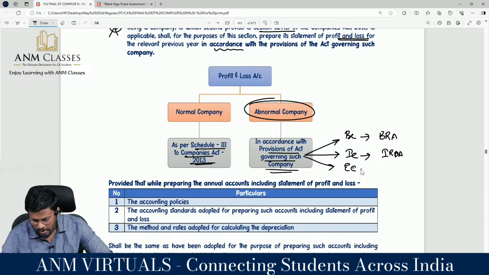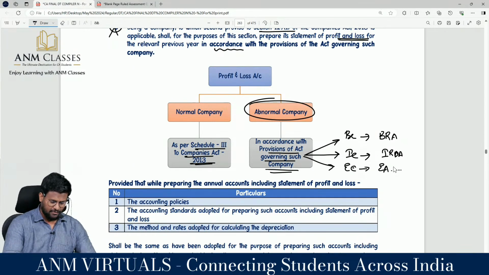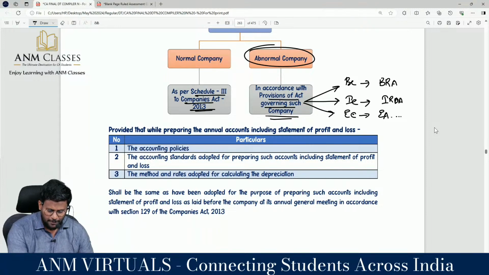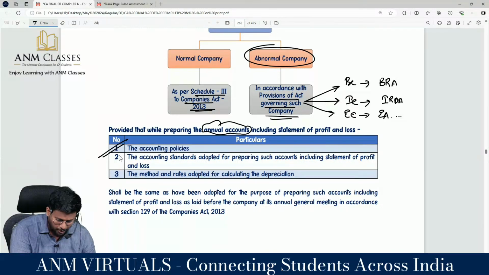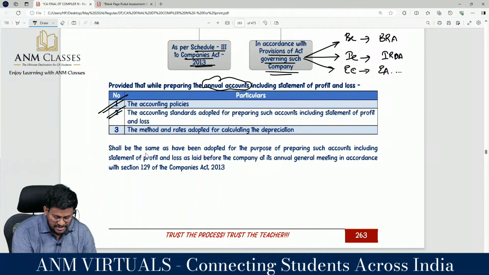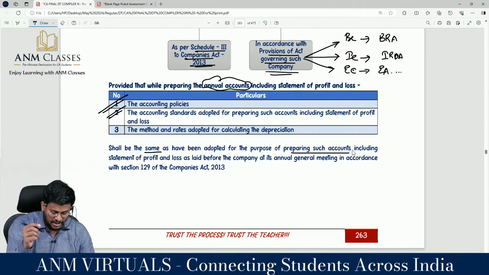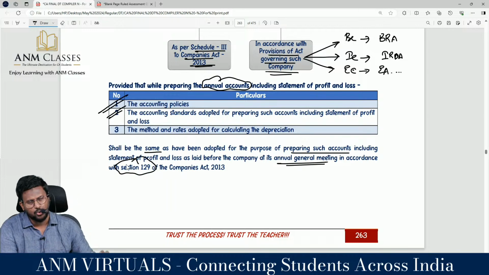Electricity company means Electricity Act. So the respective act will be applicable, my dear lovable students. Provided that while preparing the annual accounts including statement of P&L, the accounting policies, the accounting standards adopted for preparing such accounts including statement of profit and loss, the method and rates adopted for calculating the depreciation shall be same as have been adopted for the purpose of preparing such accounts including statement of P&L laid before the company at AGM in accordance with section 129 of the Companies Act 2013.